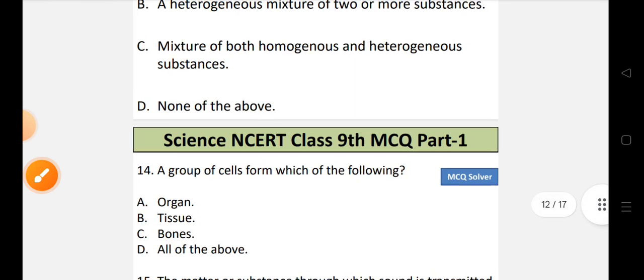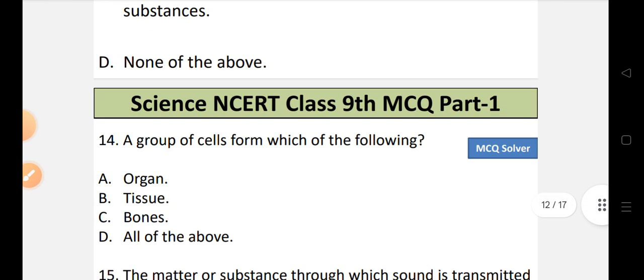Now let's move to question number 14. A group of cells form which of the following? Let's look into the options. Option A, organ. Option B, tissue. Option C, bones. Or option D, all of the above.